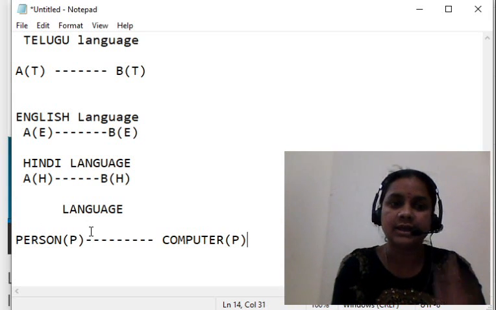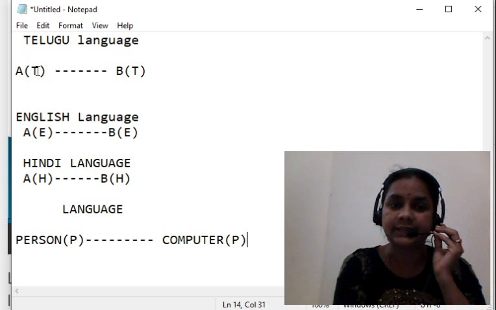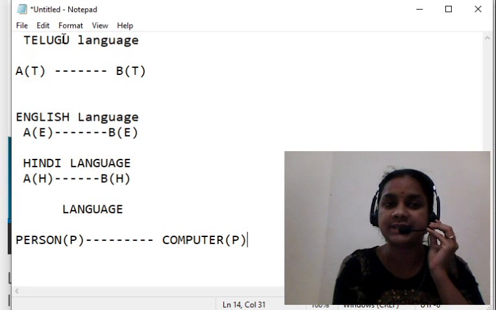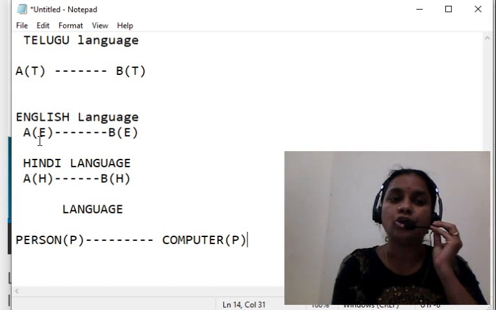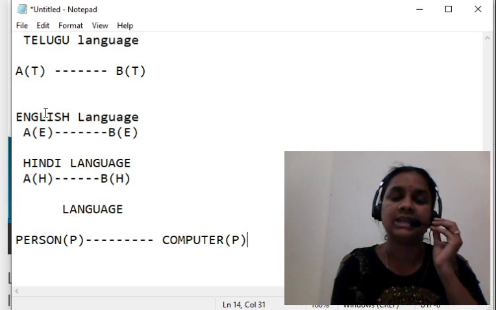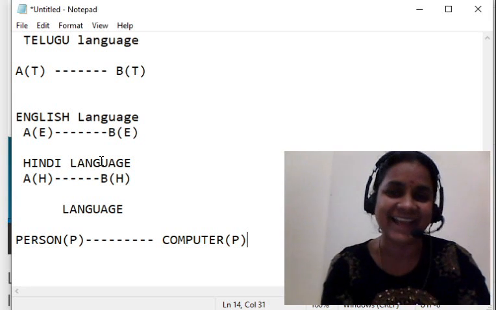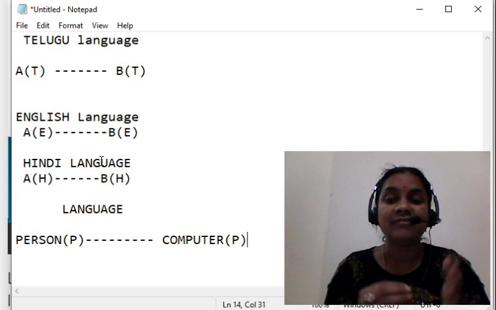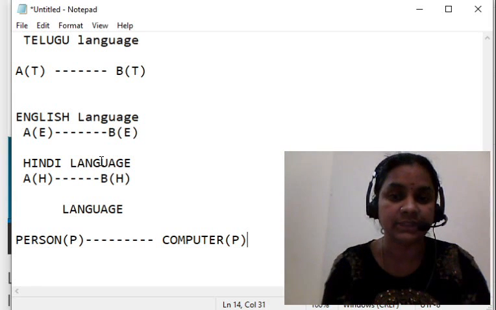See here, A is a person, B is a person, talking to each other in Telugu. Then it is known as the Telugu language. A is a person and B is a person communicating in English. Then it is known as the English language. And A and B talking in Hindi, then it is known as the Hindi language. That means the language which is used to communicate between the two people.